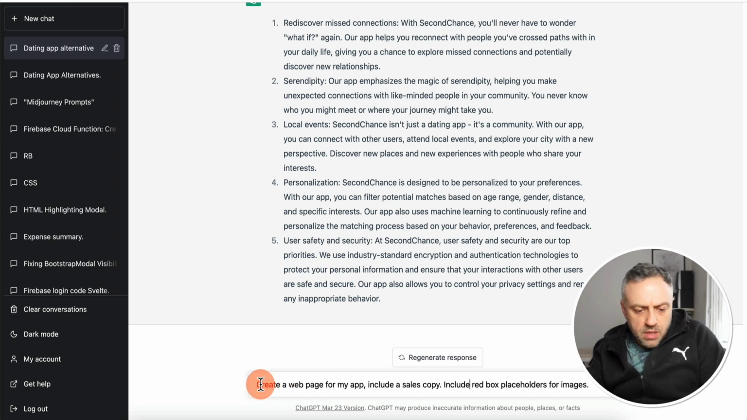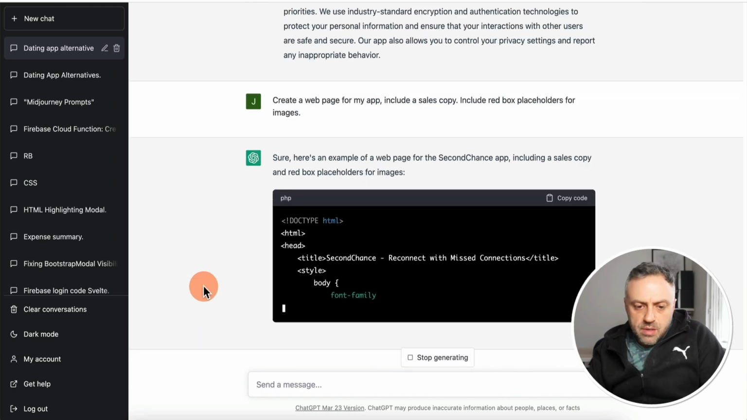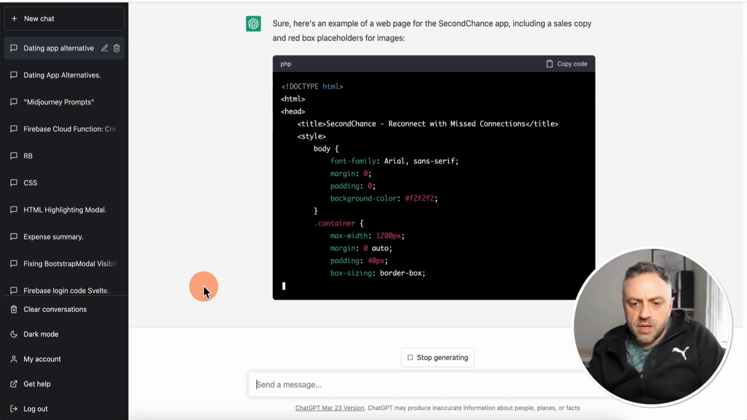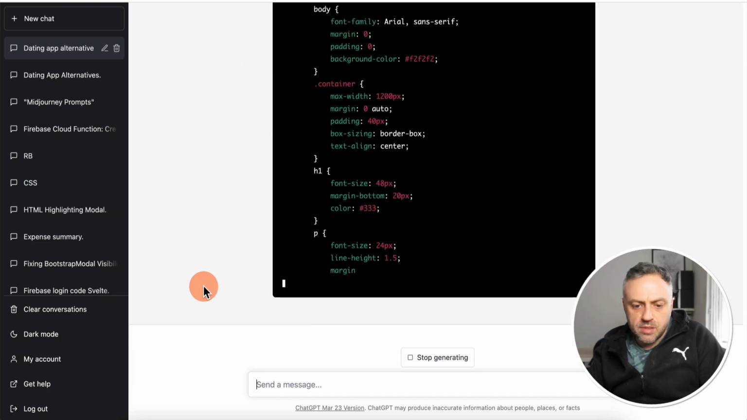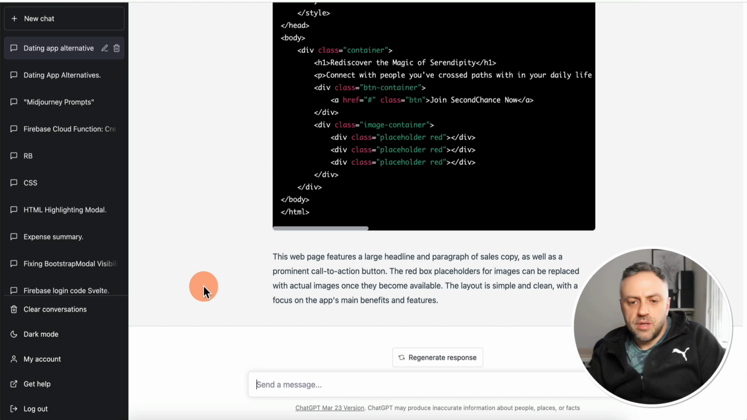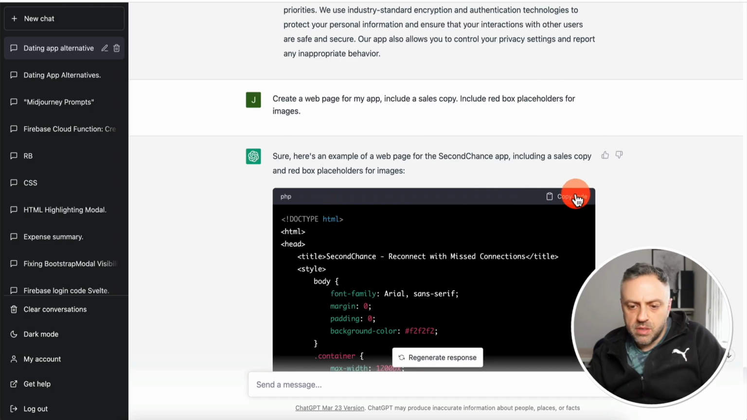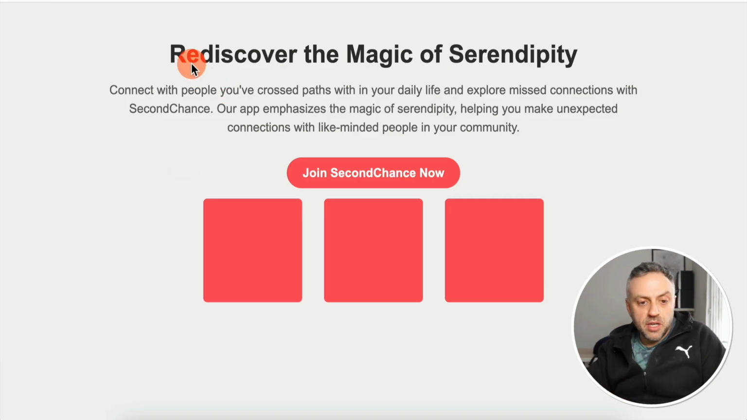So you can have something like this: create a web page for my app, include a sales copy, and include red box placeholders for images. Okay, and here's an example of a web page for Second Chance app, including a sales copy. Okay, so it's generating it. All right, so there's the web page here. We can copy this. Let me go ahead and copy this onto my computer. All right, and there's the web page that it generated.